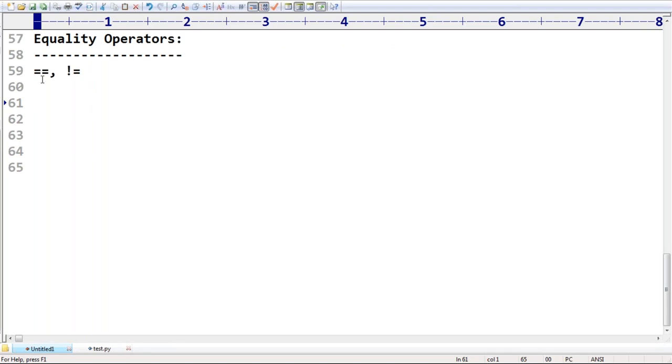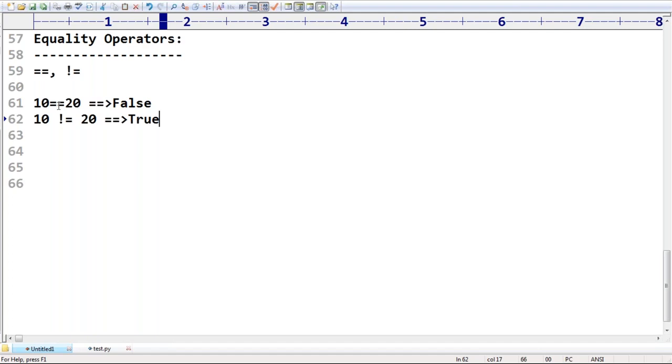Sir, if I take 10 double equal to 20, what answer are you going to get by default? False is the answer. Next, 10 not equal to 20. Then automatically, what answer are you going to get? True is the answer. Remember that: 10 not equal to 20, true is the answer.